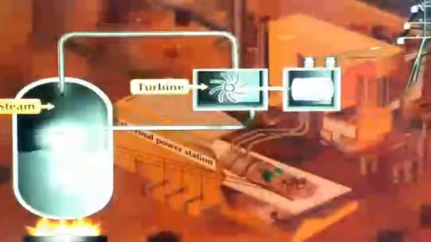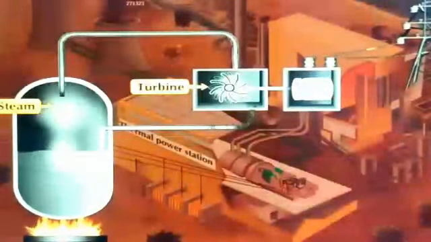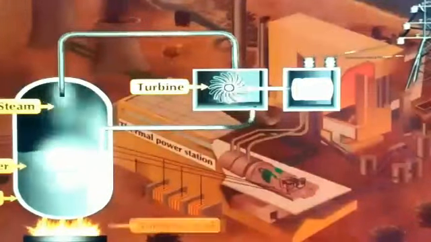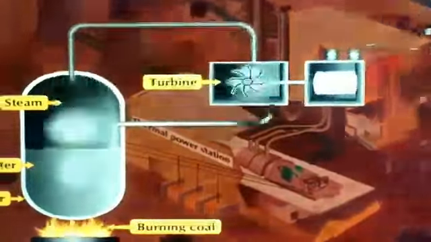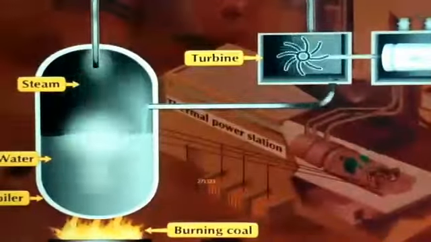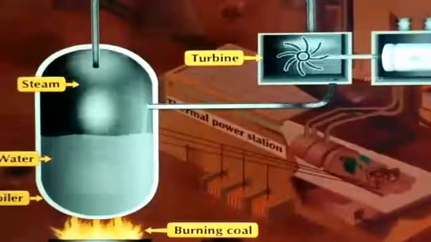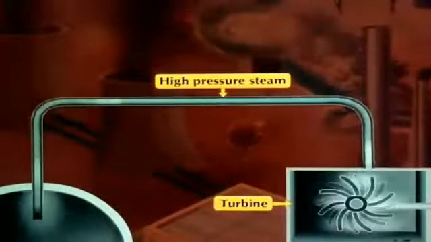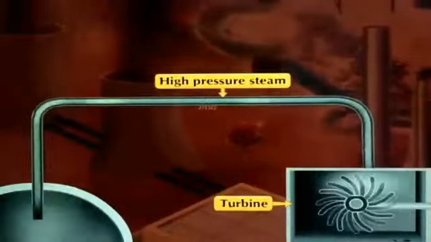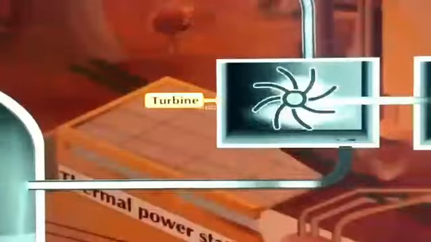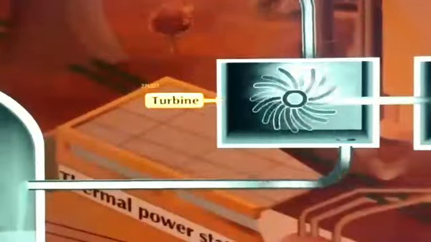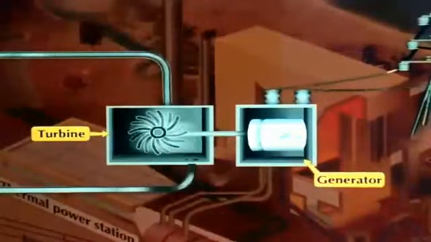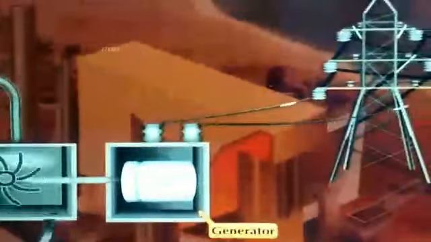In this you can see the boiler, in which the water is boiling. For boiling the water, coal is used as a fuel. Water is boiling, it gets converted into steam, and the steam is passed through the pipe under high pressure and temperature. Due to the pressure of the steam, the turbine is rotating. Kinetic energy is there in the turbine. This turbine's kinetic energy is making the magnet move in the generator, and from that the electricity is produced, which we are getting.